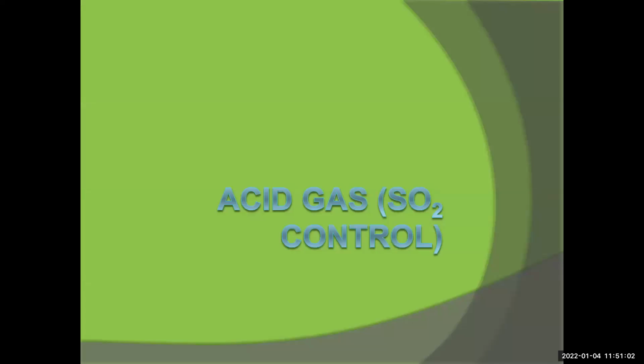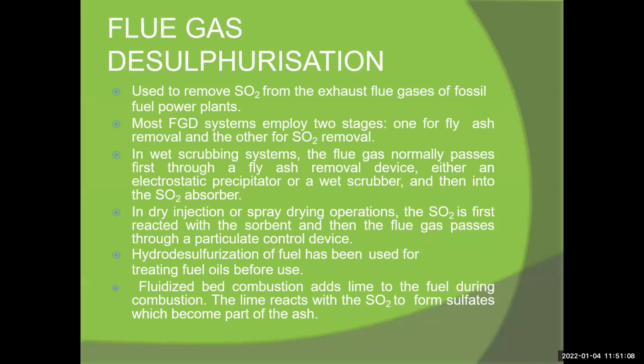Acid gas SO2 control. How do we control acid gases such as SO2 in the flue gas? We use flue gas desulfurization to remove SO2 from the exhaust flue gas of fossil fuel power plants.